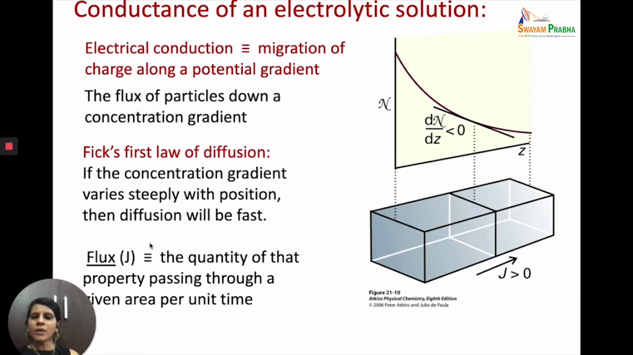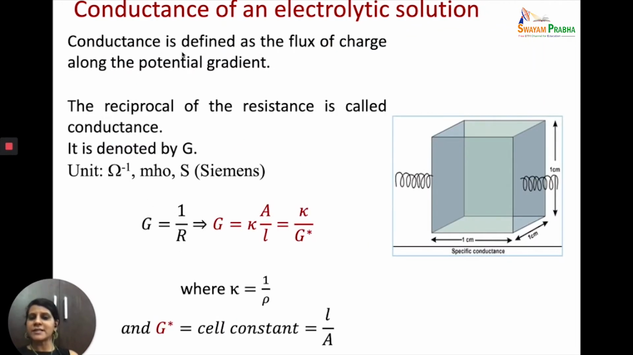Now, what is flux? Flux is the quantity of a property passing through a given area per unit time, and therefore conductance is defined as the flux of the charge or flux of the ions along the potential gradient. Now, in most of the books, conductance is in fact defined as the reciprocal of the resistance, and because it is the reciprocal of resistance, its unit is ohm inverse. It is also written as mho or Siemens. It is represented by capital G.